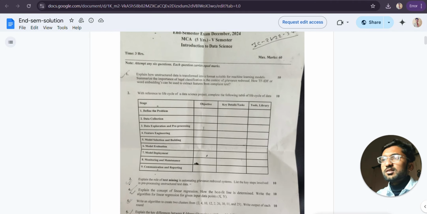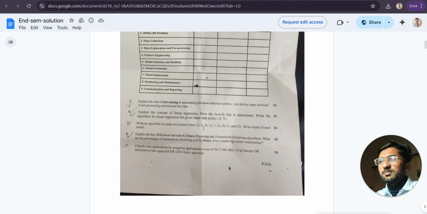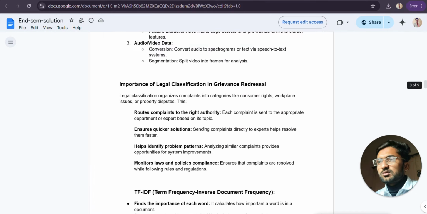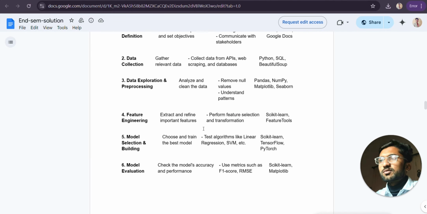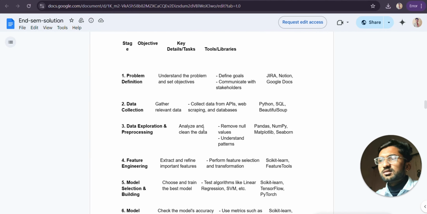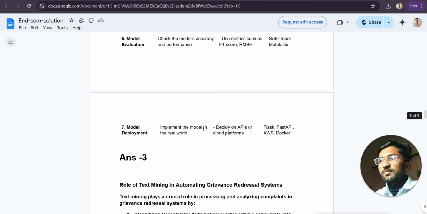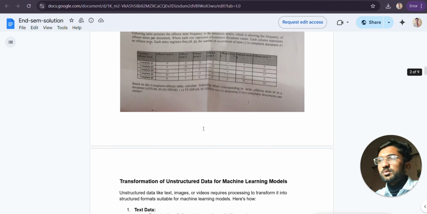With reference to the life cycle of a data science project, complete the following table of the life cycle of data science. This is a very simple question, and I have made the table so you can read it yourself. Okay, so now move forward to question number three.